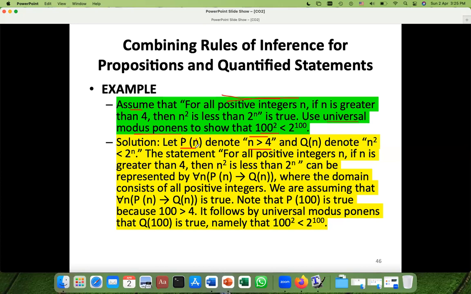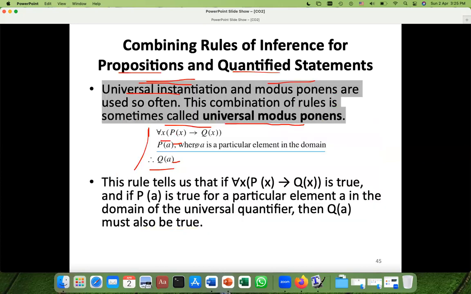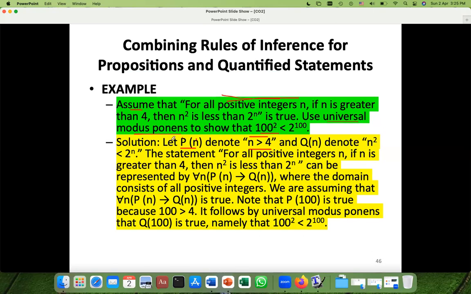Otherwise we would represent it with P and Q, because this is in terms of P of x and Q of x. So P of n represents this, and Q of n represents n square less than 2 raised to the power n, the second portion.